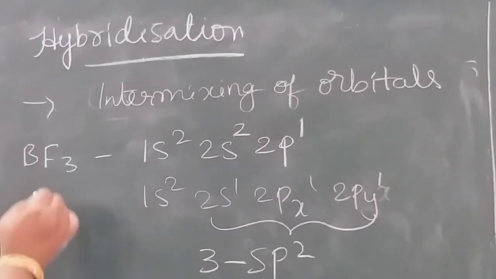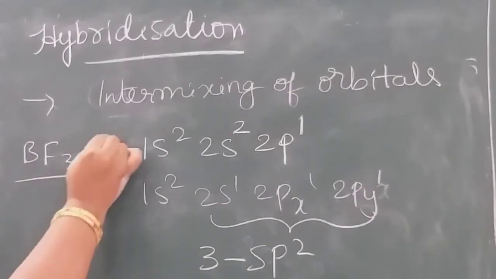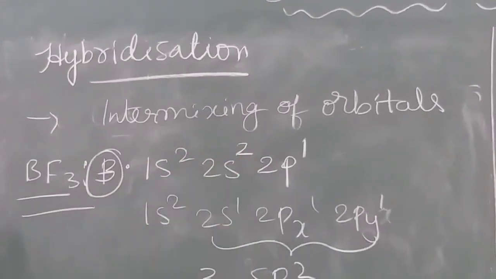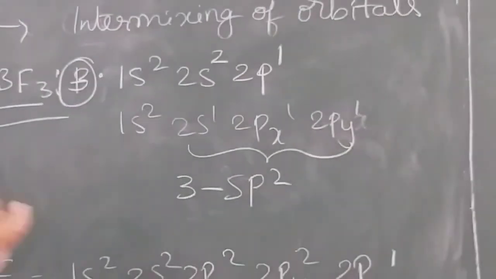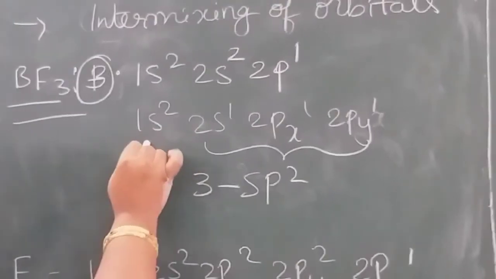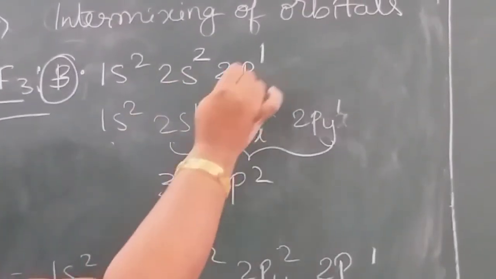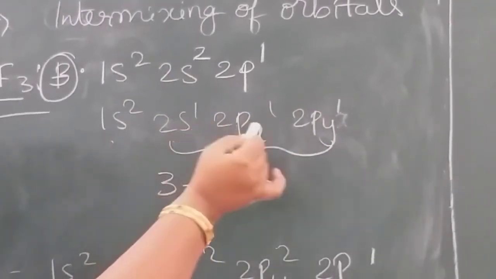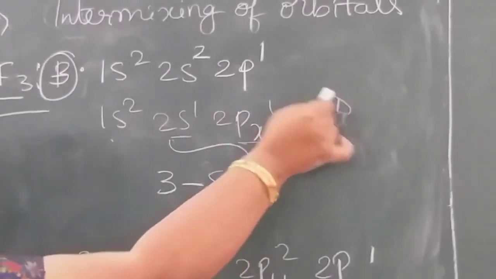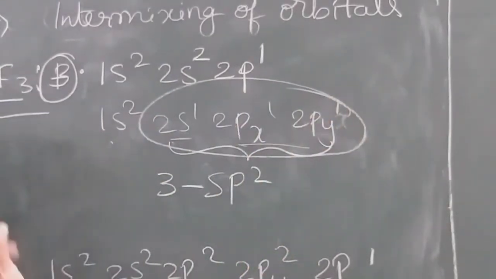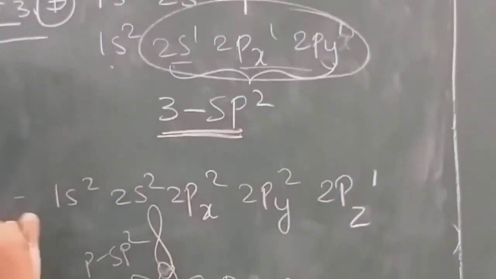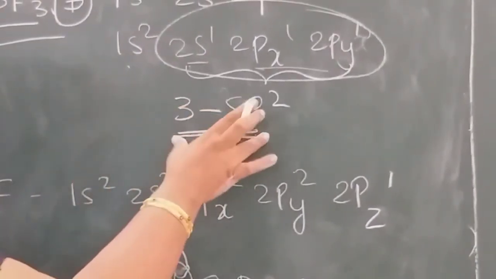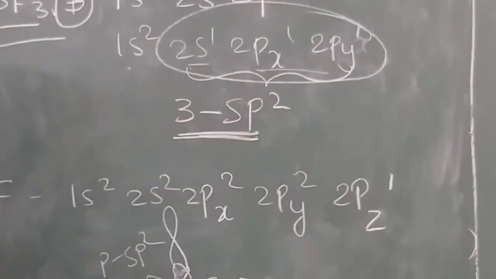The next example we are taking is boron trifluoride. If you observe the electronic configuration of boron, it is 1s2, 2s2, 2p1 with atomic number 5. In the excited state it becomes 1s2, 2s1, 2px1, 2py1. So how many unpaired electrons are there? Three: one s and two p. These three will intermix and form three sp2 hybrid orbitals.